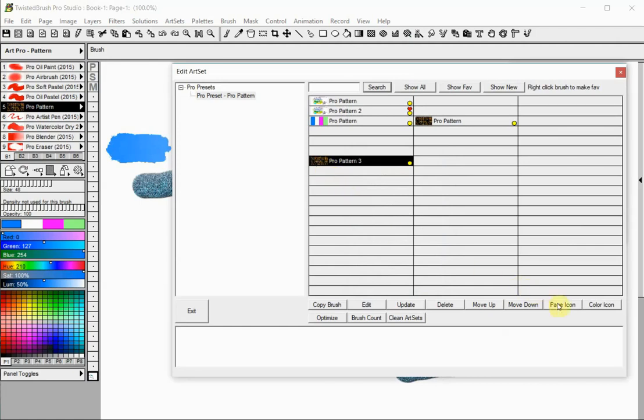You can change the icon for your new brush by selecting the Page Icon option. Your current drawing will be saved as the icon for the brush. If you select the Color Icon option, then the current colors from the color bar will be saved as a brush icon.